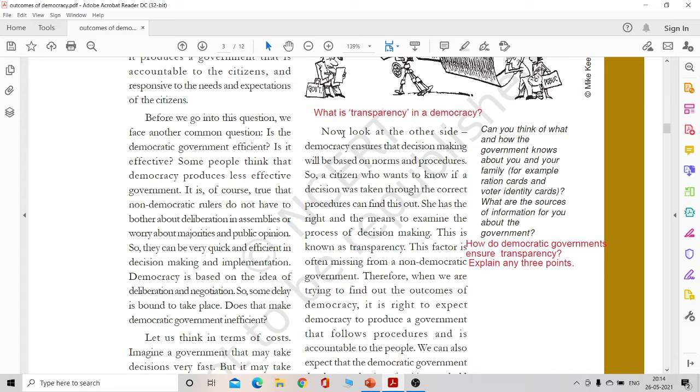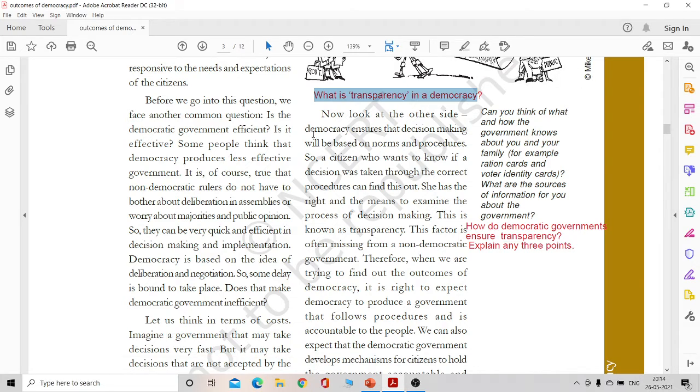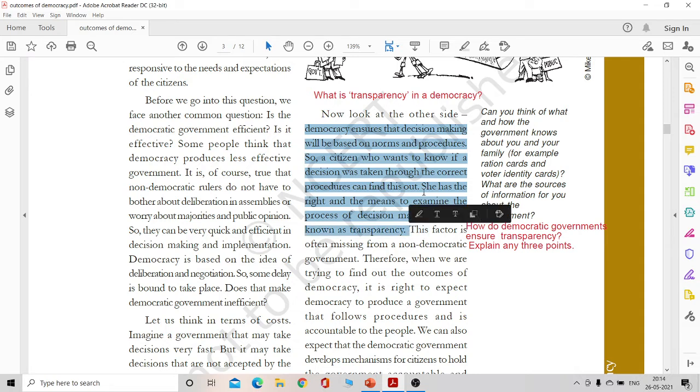Now, before we go into these three keywords, there is a one marker question, or it can be added on to a further three marker question. Let's take a look. What is transparency in a democracy? Right? A democracy ensures that decision making will be based on norms and procedures. So, if a citizen wants to know if the decision was taken through the correct procedure, he or she can definitely find out. She has the right and means to examine the process of decision making, and this is known as transparency.